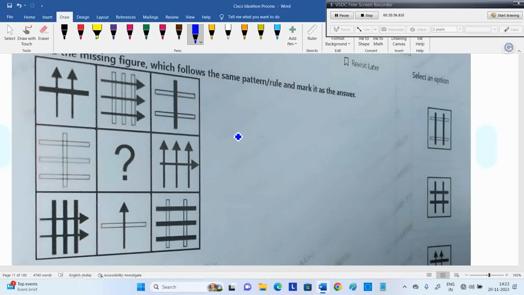And in the below row also you have an observation. Here 3 lines occurred 2 times. One line occurred 2 times. Next I require two lines. Now what is the 2? Arrows occurred 2 times. Empty lines occurred. Now I want 2 solid lines only. That's this option. No, sir, I have a doubt. See the third row. If you see the third row, solid lines came 2 times.